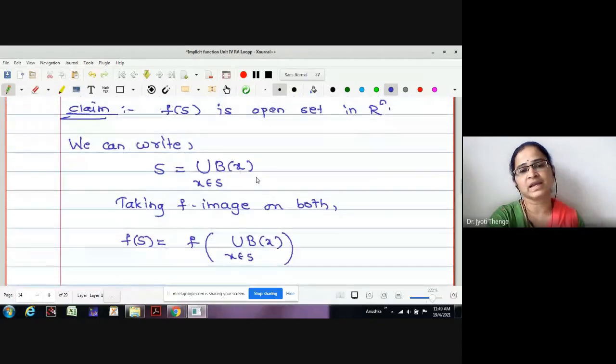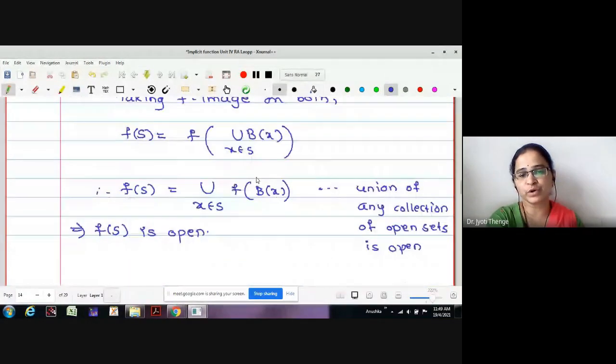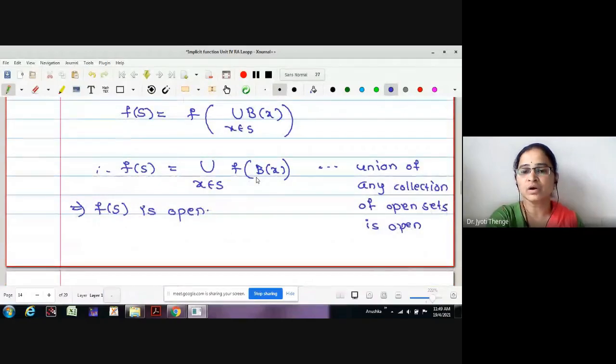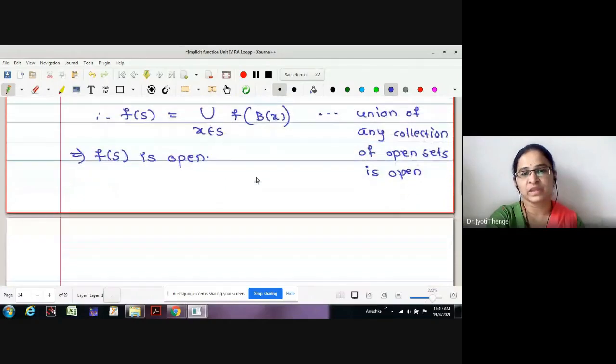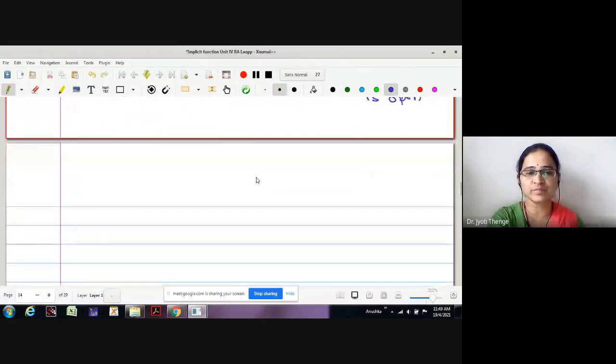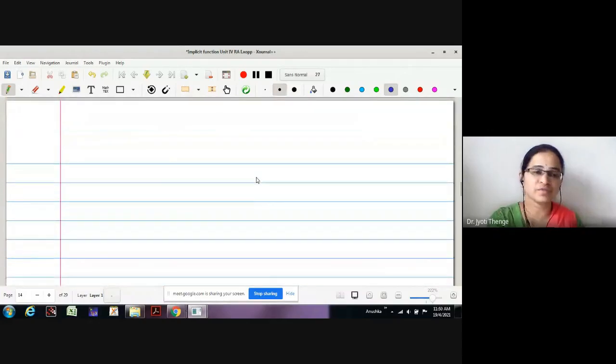Okay, and later, knowing this open set is a union of open balls, we have proved f of S to be a collection of open sets, hence it is open. Therefore, hence the proof of this theorem. Now we will move towards an important theorem of this unit called the inverse function theorem.